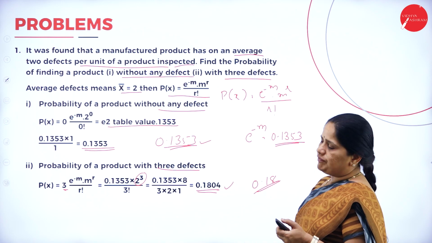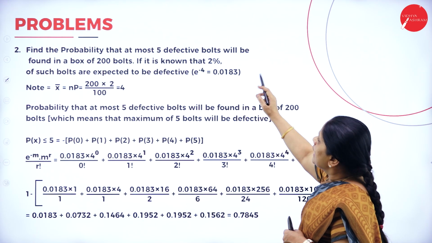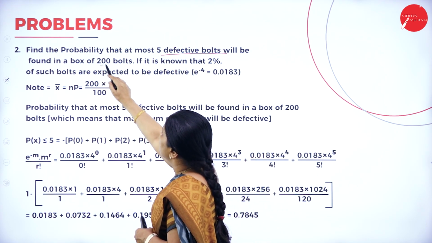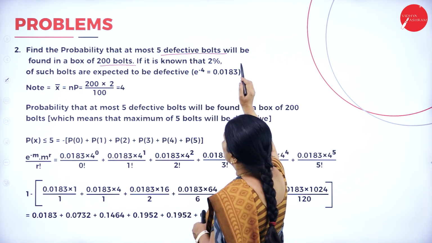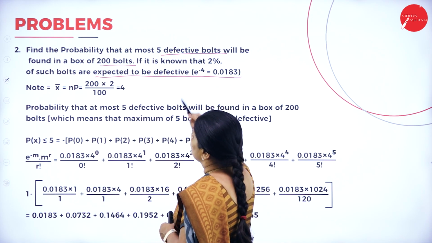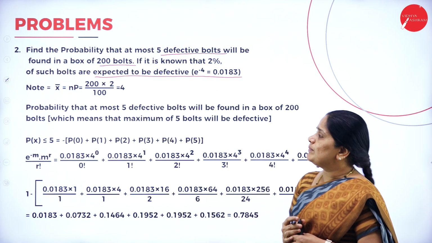So, almost 20% chance of having a product with 3 defects and almost 13% chance of having a product without any defect. Now, the second one: find the probability that at most 5 defective bolts will be found in a box of 200 bolts, if it is known that 2% of such bolts are expected to be defective.